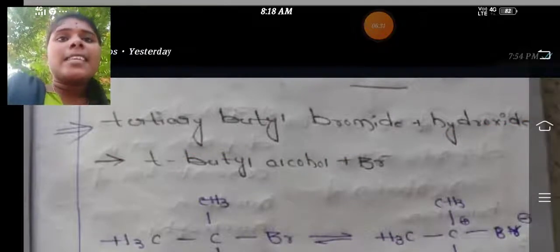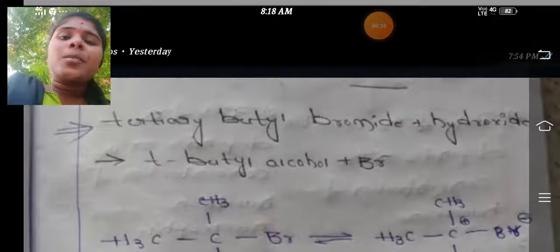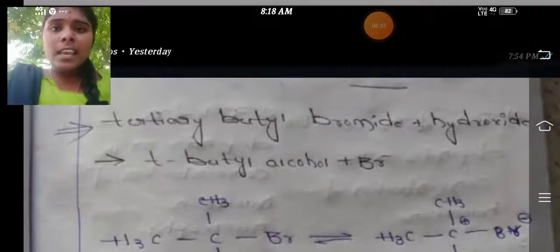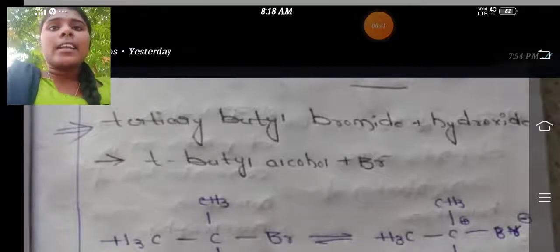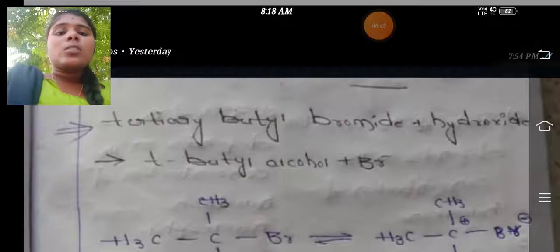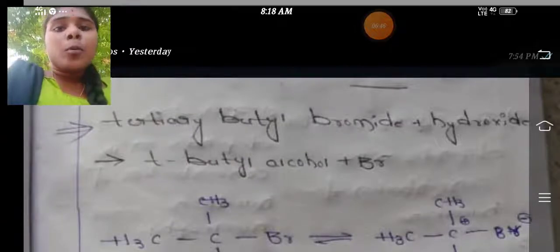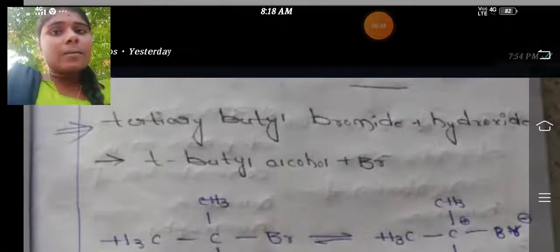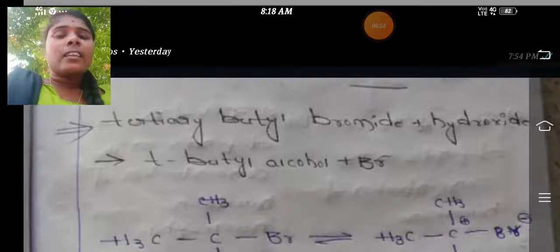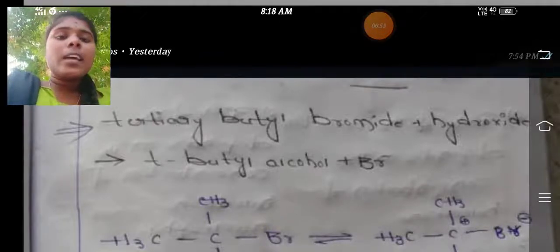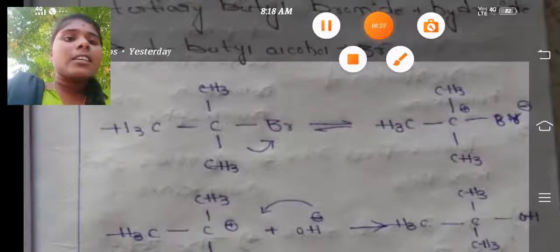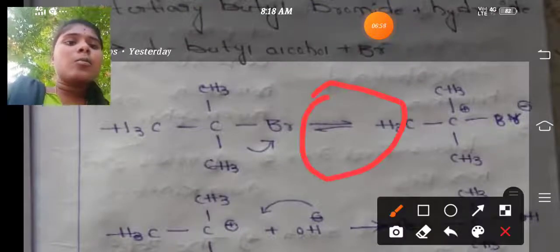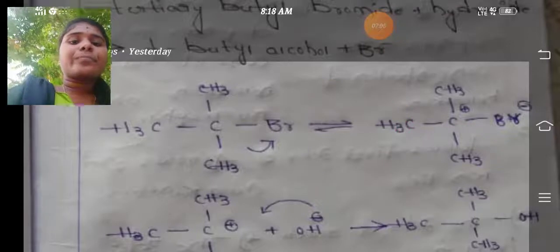If we see the mechanism, tertiary butyl bromide undergoes ionization to produce carbocation and bromide ion. So the carbon bromide bond is breaking. In this fashion it is a reversible reaction.